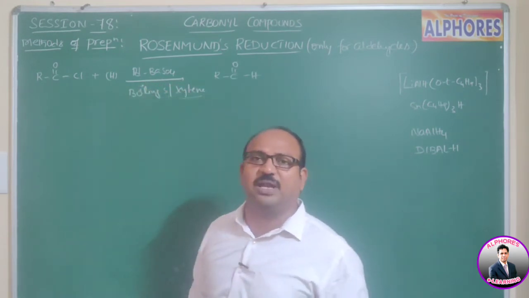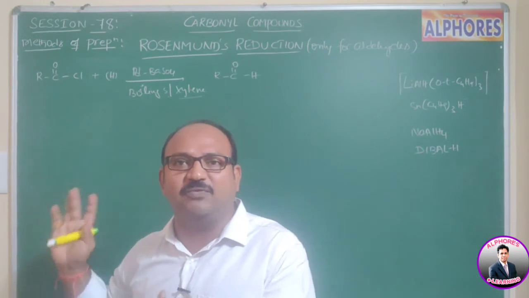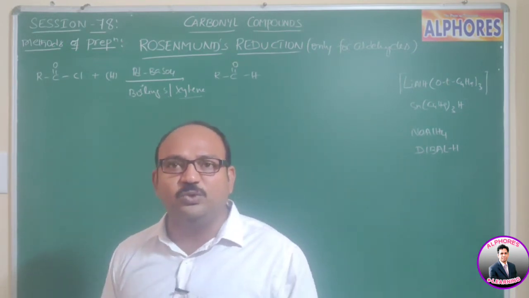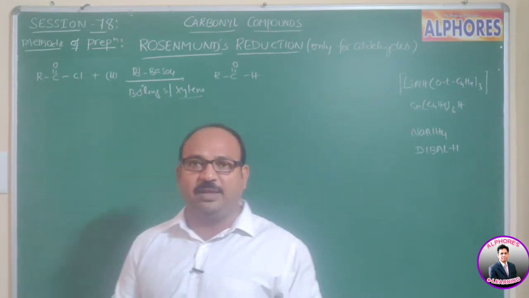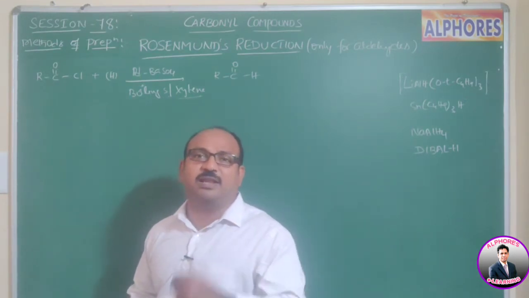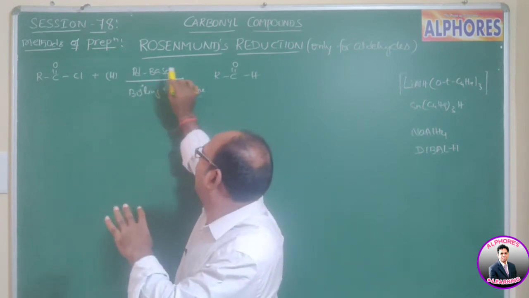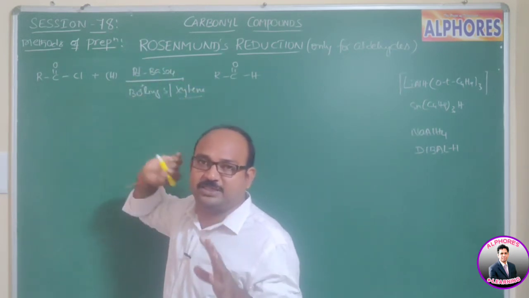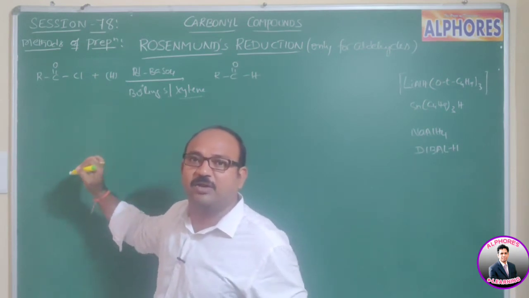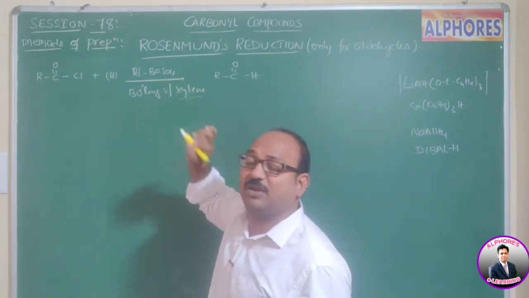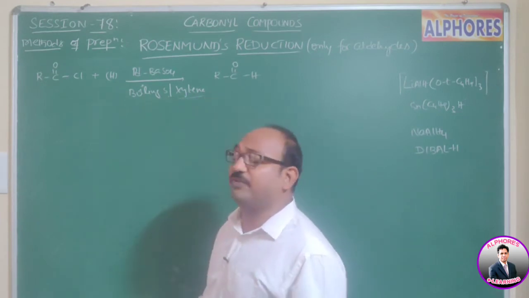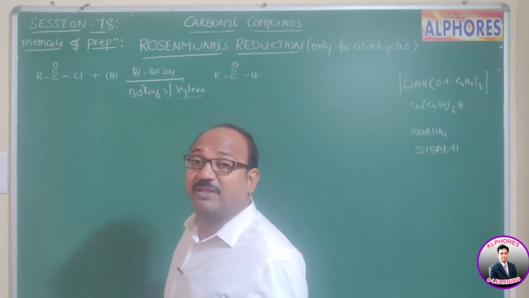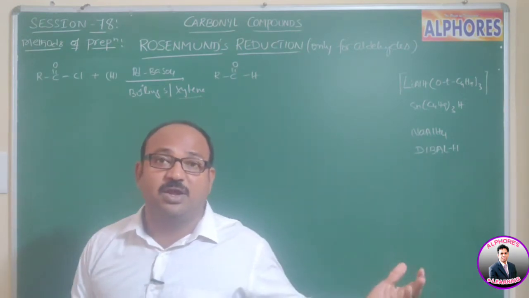And boiling sulfur or xylene is again a catalytic poisoner, which is used to remove the catalyst activity completely. So overall, if you observe these reagents, here there is a very controlled reduction. What happens if barium sulfate is not there, or boiling sulfur or xylene is not there? In such a case, the formed aldehyde is further reduced to alcohols.